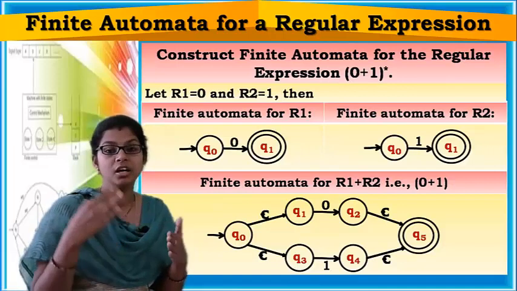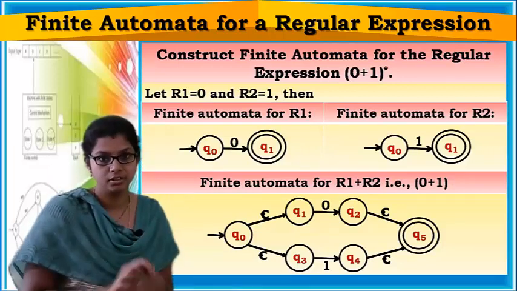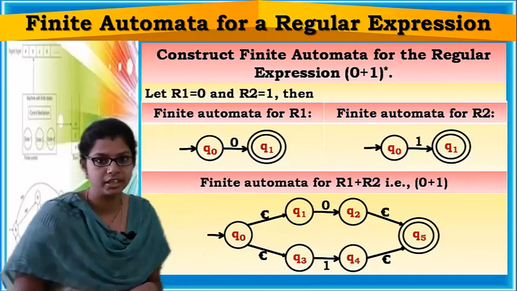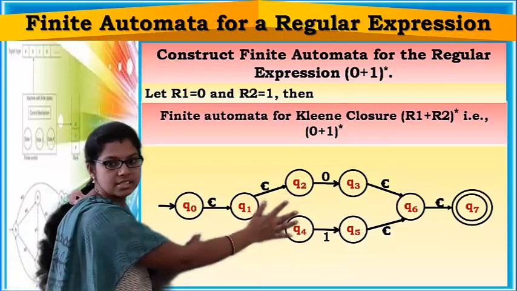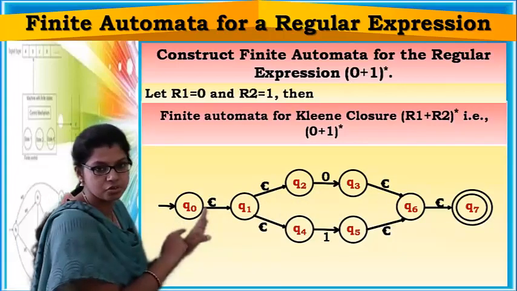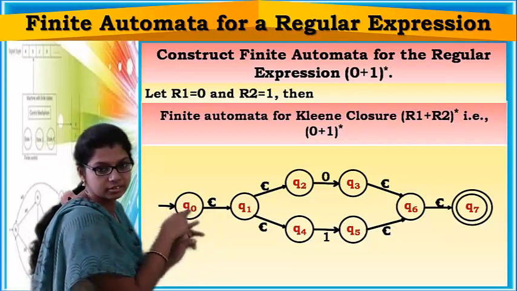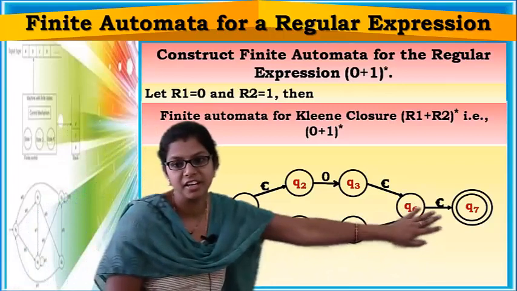Now you have to construct finite automata representing closure of this union. Right? Now see here, this is the union 0 plus 1. Now for the closure, I am adding this epsilon transition from the initial state to the final state.